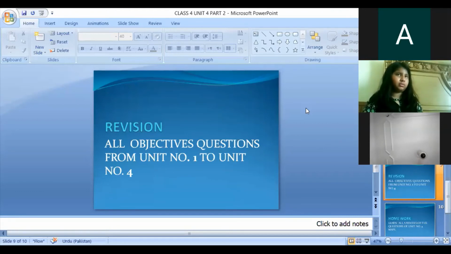Number 9, only the continent name is given. So we can write any country located in the continent Europe. We will write England, E-N-G-L-A-N-D, capital city London, L-O-N-D-O-N, and it is in the continent Europe.